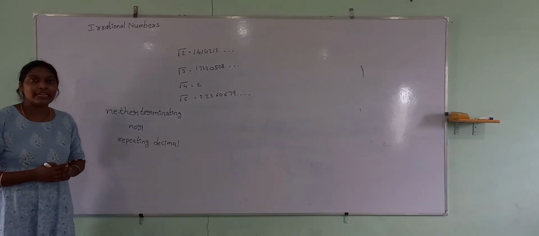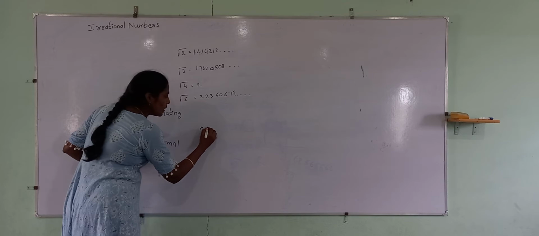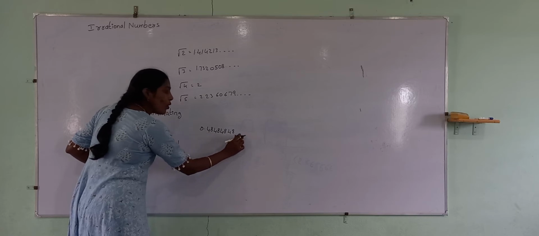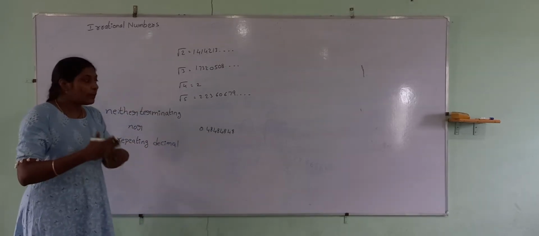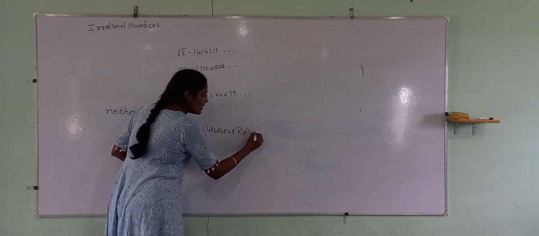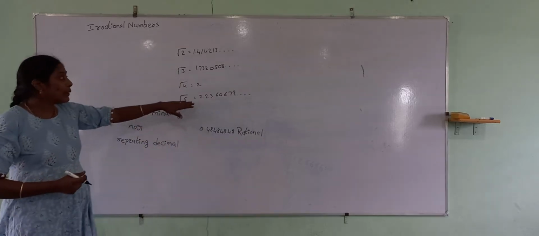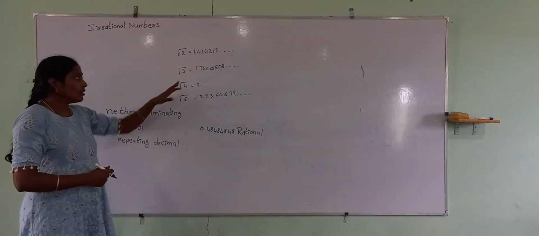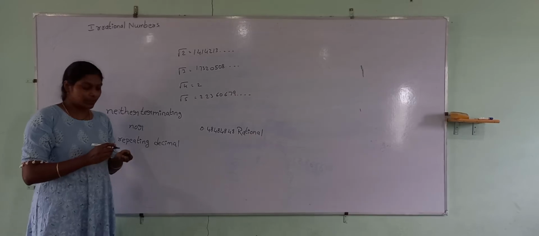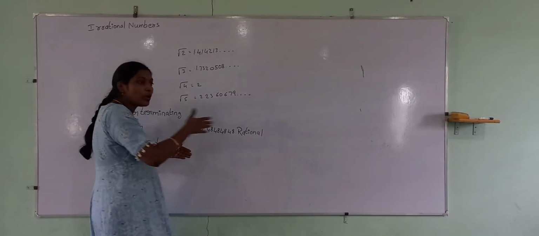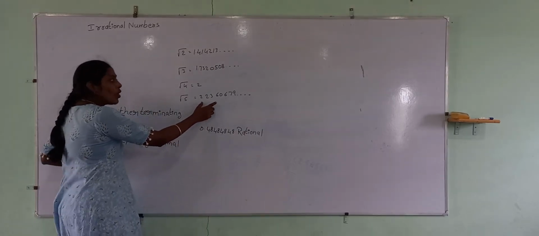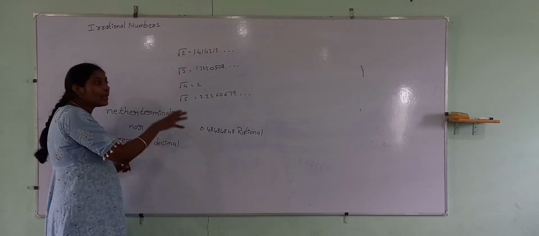You may get a doubt about repeating decimals. For example, there is a number 0.48484848, which keeps on repeating 48. It will keep on repeating. This is not irrational. This is rational. Here also the number keeps on going, but still it is rational just because it is a repeating number. If it is not repeating and keeps on going, that number is called an irrational number.